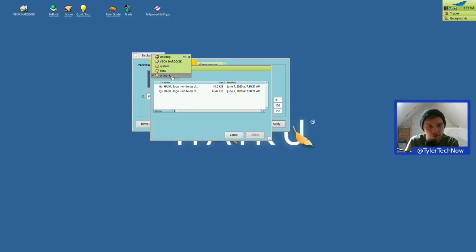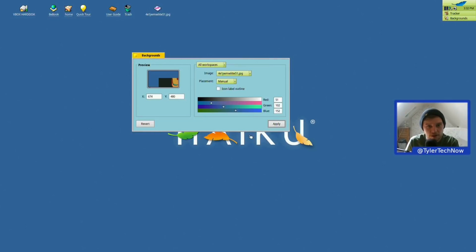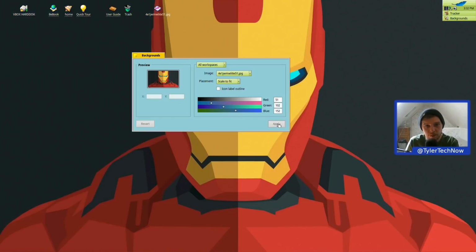So if we go on to desktop, which is right there, and if we click on that, alright, so we have to manually move it. Oh, okay, so we have scale to fit. Let's try that. And let's click apply. Bang, there you go. It's quite menacing though, that.